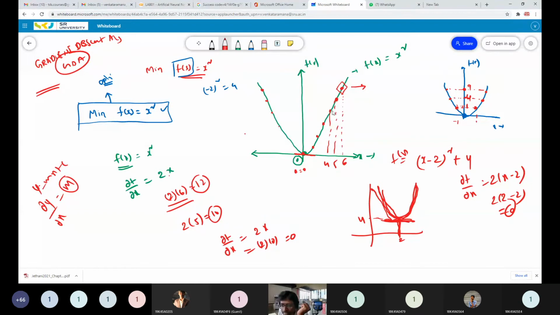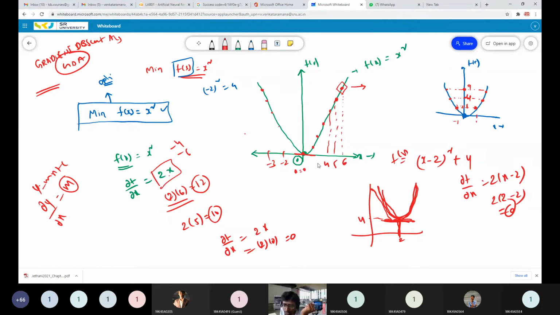If you see the convex function like this, for all the positive values of x, you will get a positive gradient. For all the negative values of x, you will get a negative gradient, a negative slope. Why are you getting the negative slope? Because your gradient is 2x, right? When x equals minus 2, your gradient will be minus 4. When x equals minus 3, your gradient will be minus 6. So it is a negative slope.